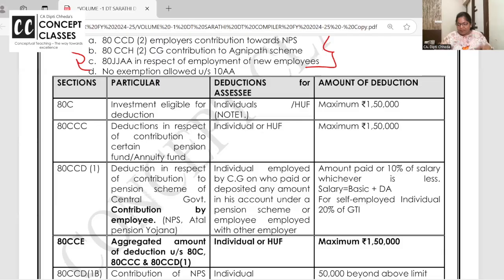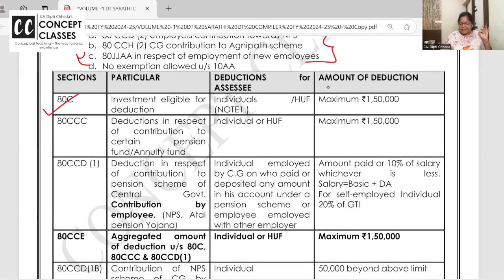Yeah, I have given the table also, and then I'll go to the notes also wherever required. So the first deduction is 80C, which says that it is given to individuals and HUFs, maximum up to 1,50,000 if they put their money in PPF, LIC, National Savings Scheme, 5 year tax saving certificate, and Mahila Samman certificate, a 2 year scheme that has come up.